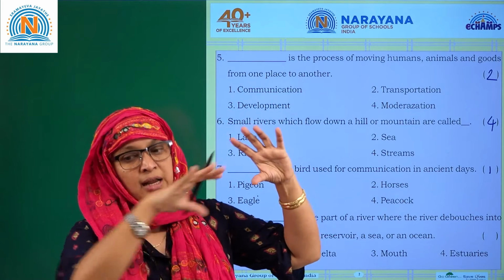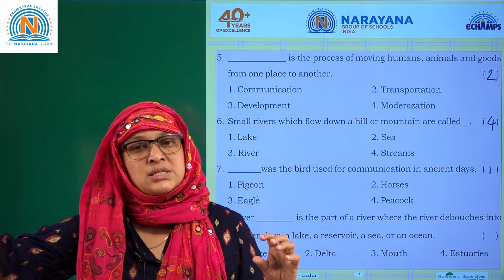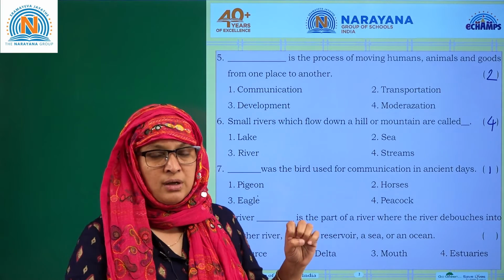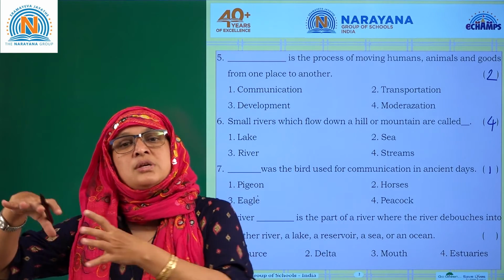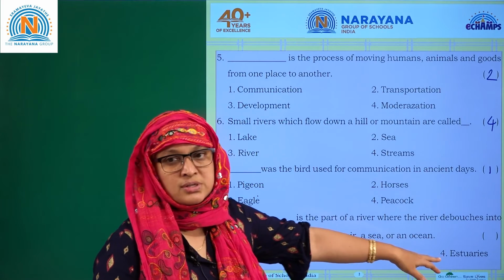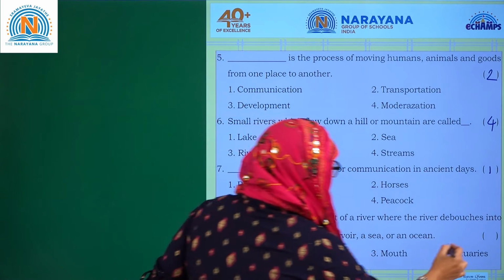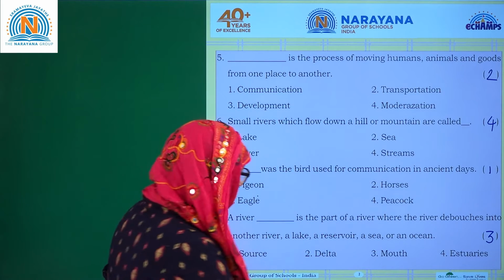Source is the starting point, and the mouth is where it joins other water bodies like a sea or ocean. So this is nothing but the mouth of a river which joins the sea or ocean. So here: source, delta, mouth or estuaries. The answer is 3. Is it clear, children? Let's go for the next one.